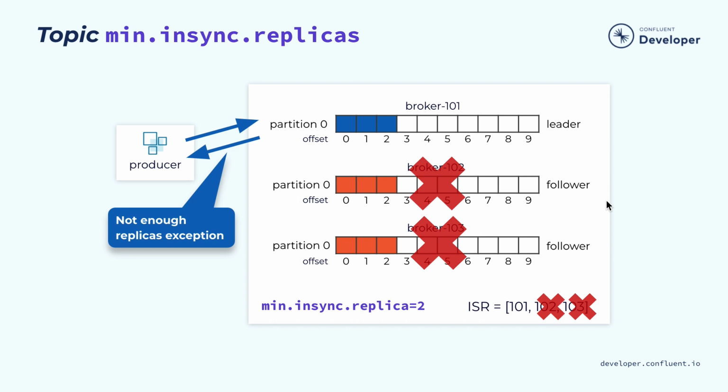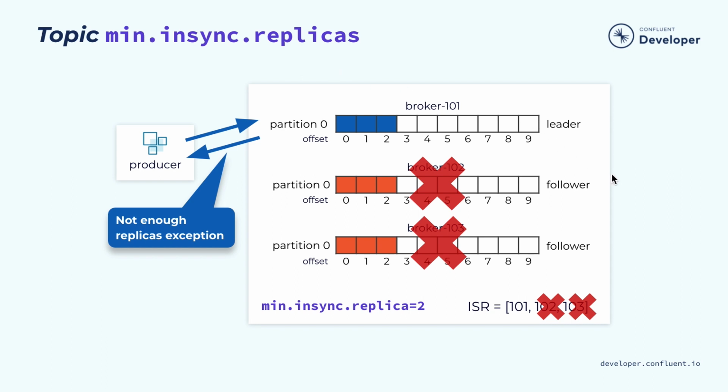Now, let's talk about some of the other guarantees. Some mission-critical applications may want to say, if I produce some records, I only want the records acknowledged successfully if it's guaranteed that the records will be inserted into at least a certain number of replicas. Otherwise, I'd rather choose for the data not to be taken. This can be supported with a topic-level configuration called min.insync.replicas.